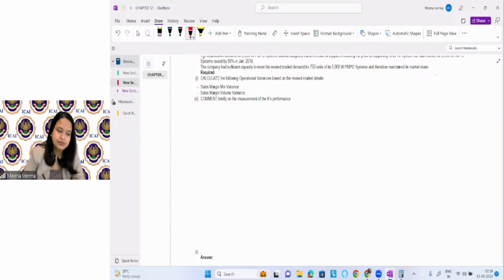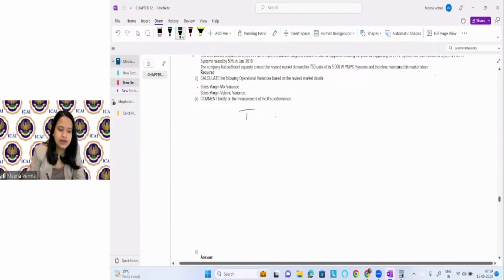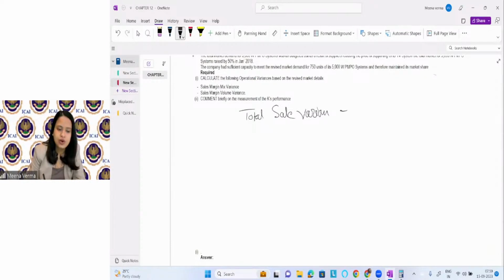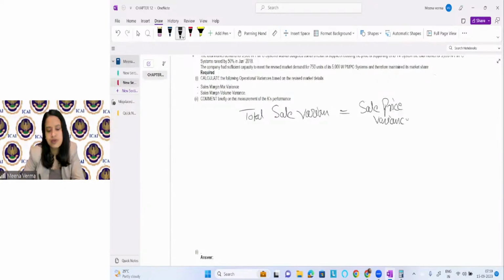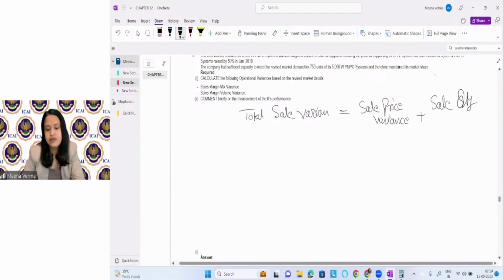So the point is that this is sales variances. The total sale variances will be equal to the sale price variances plus sale quantity variances, right?